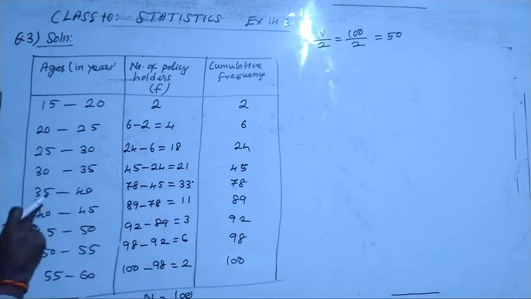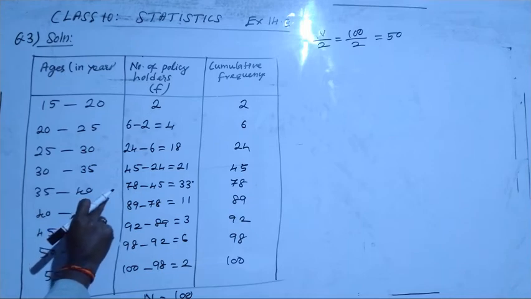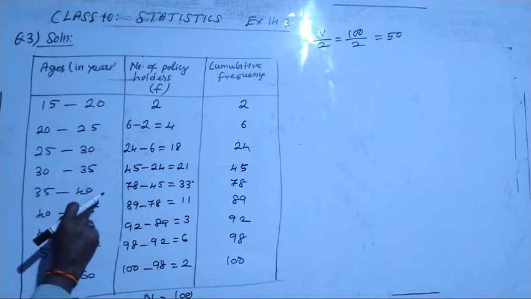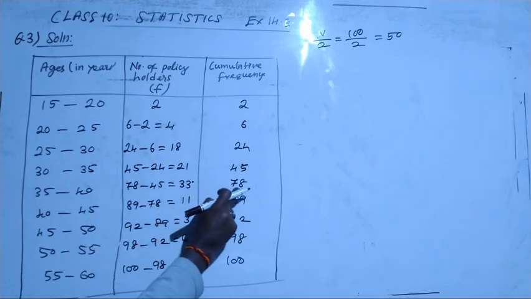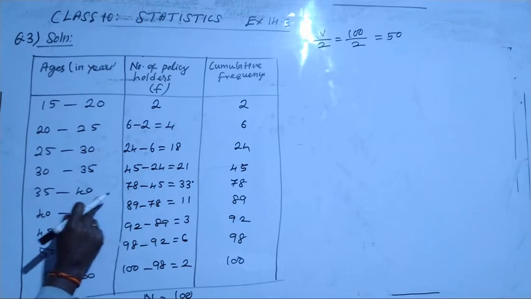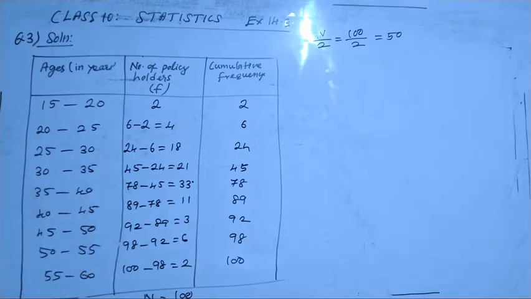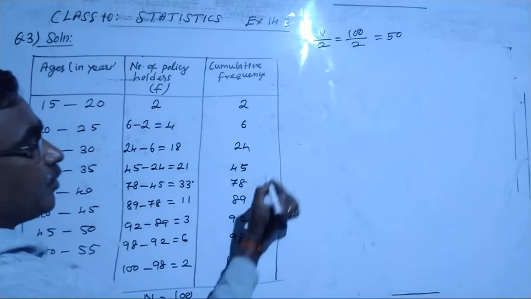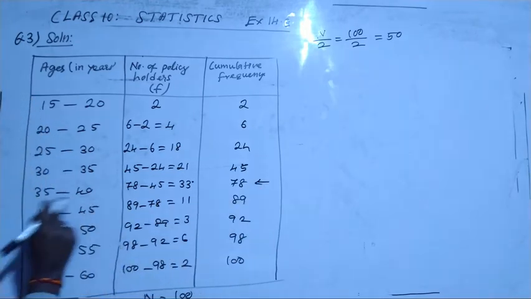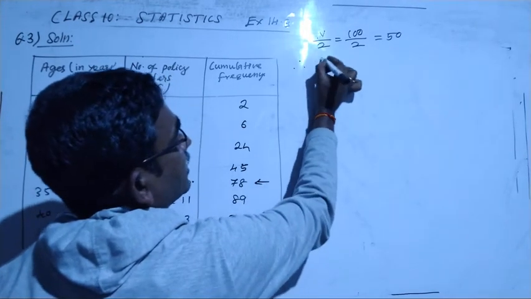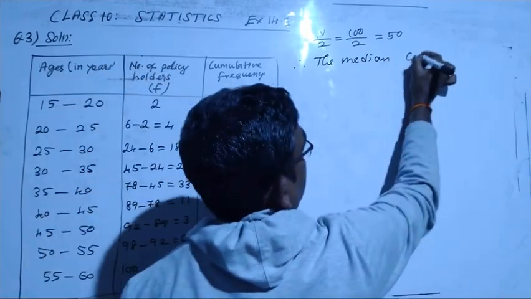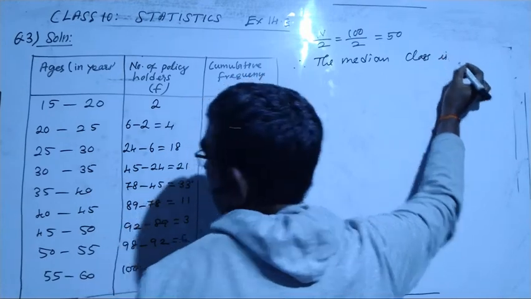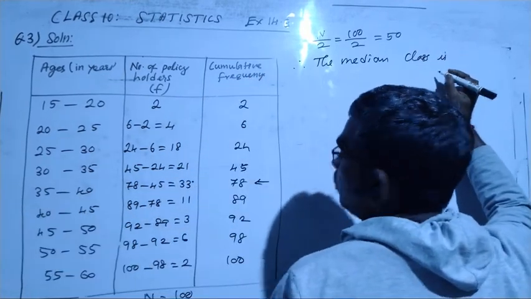From here we directly get the cumulative frequency. What is the class size? You can see 35 to 40. The cumulative frequency is 78, and 50 falls under 78. So the median class is 35 to 40.